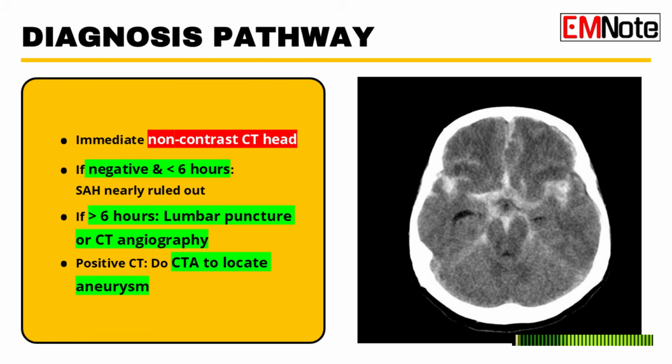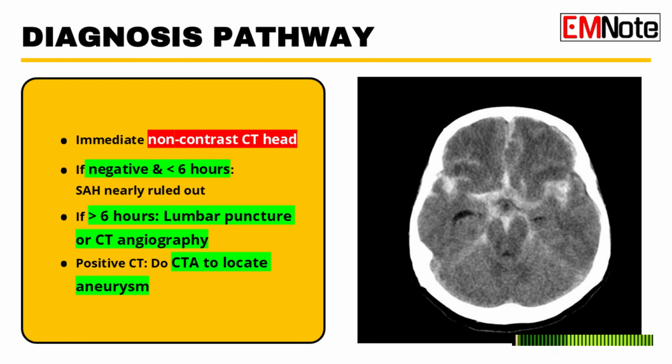What's the thinking there? With the LP, we're looking for evidence of blood breakdown products. Specifically, we're looking for something called xanthochromia. The yellow discoloration of the fluid? Exactly. It's from bilirubin, and it takes several hours to develop. So if the CT is negative after 6 hours, the LP becomes highly sensitive for confirming that blood was there, even if it's cleared for the CT view.